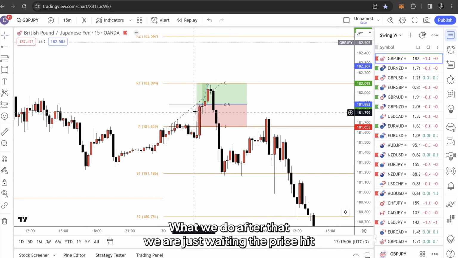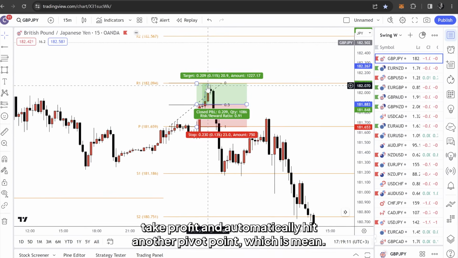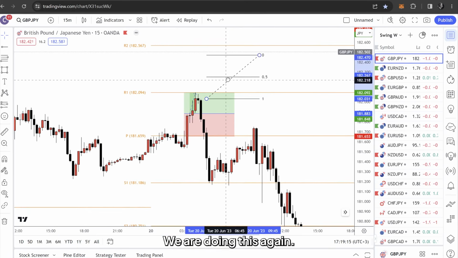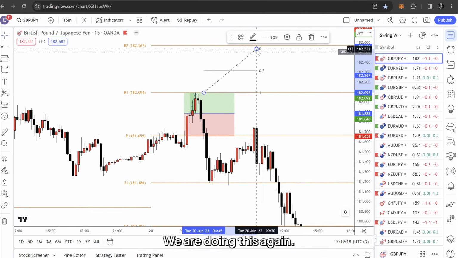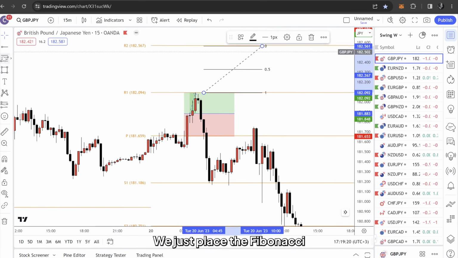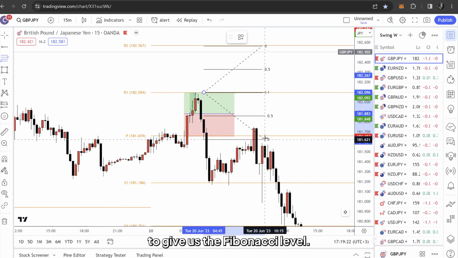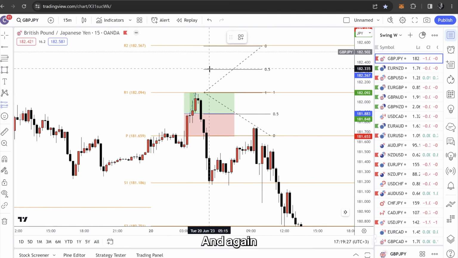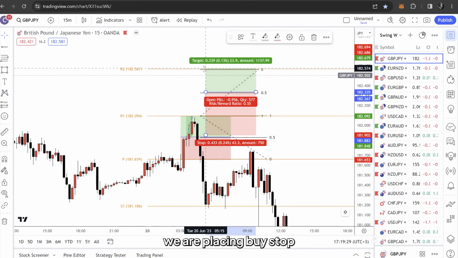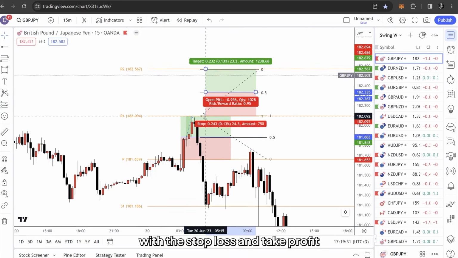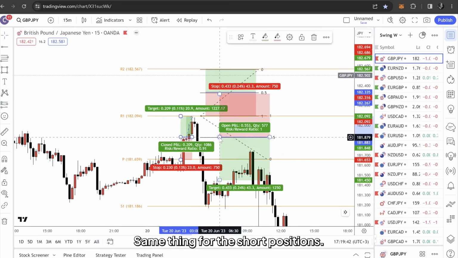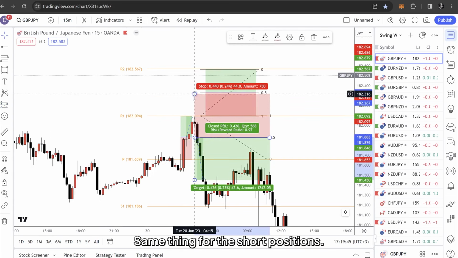After that, we are just waiting. The price hits the take profit and automatically hits another pivot point, which means we do this again. We place a Fibonacci to give us the Fibonacci levels, and again we place a buy stop with a stop loss and take profit at the pivot point that was hit and the take profit at the next one. Same thing for the short positions.